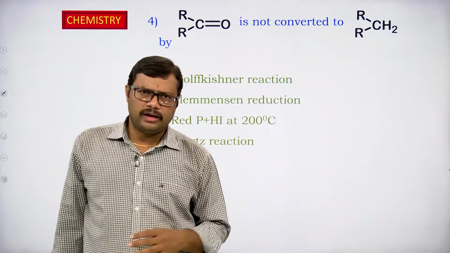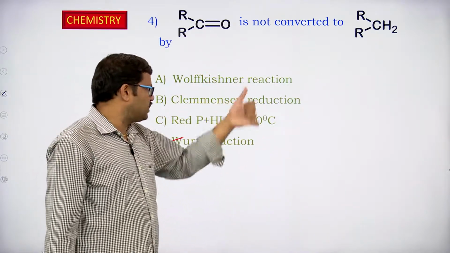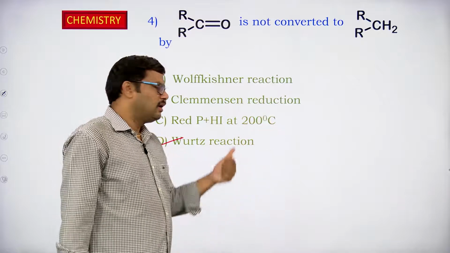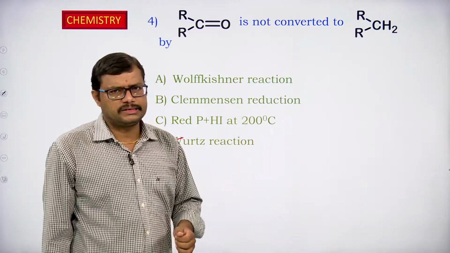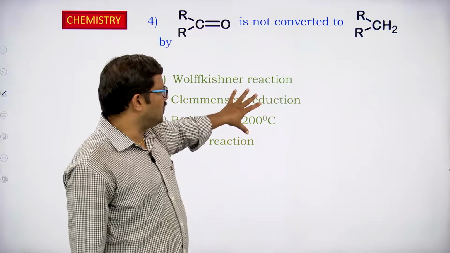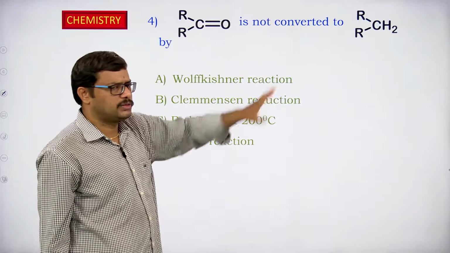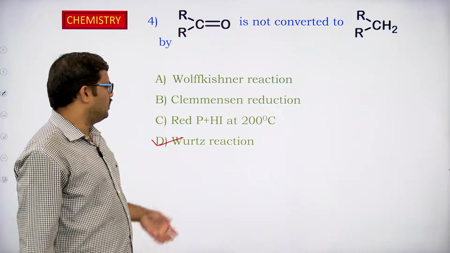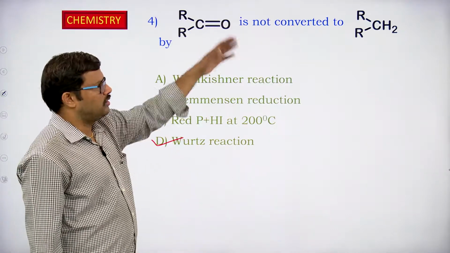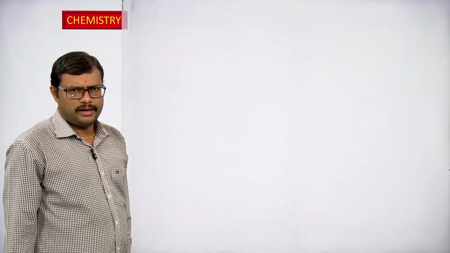That can be done only by using Wolff-Kishner reduction, Clemmensen reduction, or the hydrogen iodide and red phosphorus combination at high temperatures. So these first three reactions will convert the keto into the corresponding alkane, but not the fourth one. According to the given question, the fourth, Wurtz reaction, will not convert the carbonyl compound into alkane.